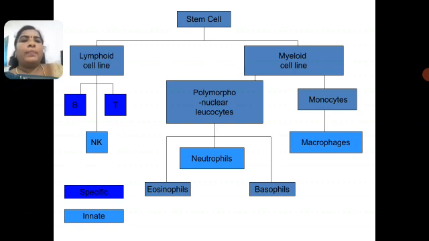Normally, immune cells are made from stem cells. The stem cells develop into lymphoid cells and myeloid cells. The lymphoid cells make B and T lymphocytes and NK cells. NK cells means natural killer cells. The myeloid cell lines are polymorphonuclear leukocytes and monocytes. Polymorphonuclear leukocytes are further divided into eosinophils, basophils and neutrophils. The monocytes can further develop into macrophages.